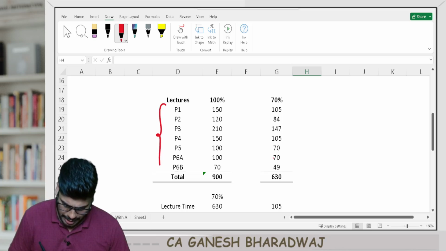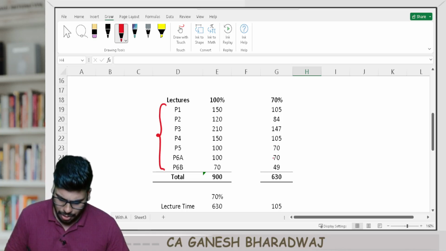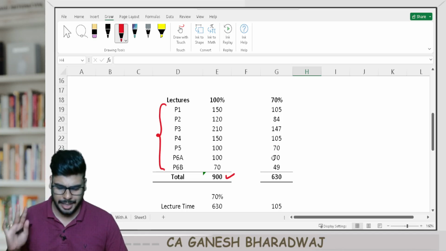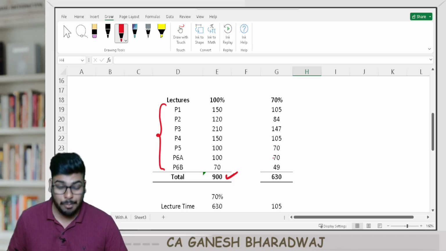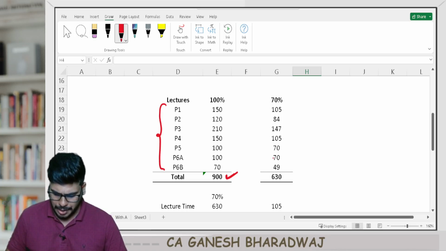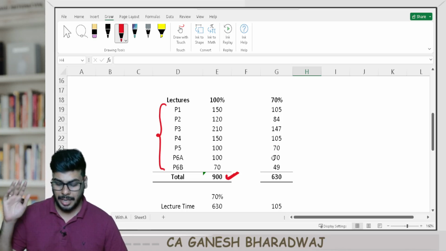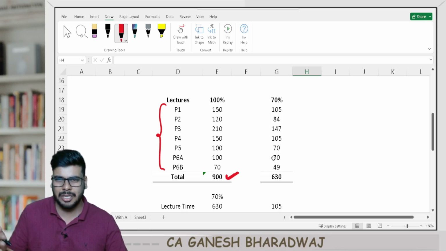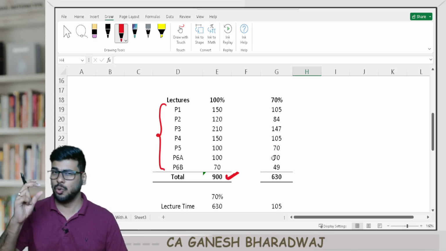Now for this study plan, I'm taking on an average, so you have a total of 6 papers, right? So on an average, I am taking that you will require, generally institutes or many academies, totally for both the groups put together, the hours of lecture is going to be 900 hours. In my opinion, around 900 hours is sufficient, right? So if it is way less than 900, like 600, 700 hours and all, then it means it's like too diluted, right?